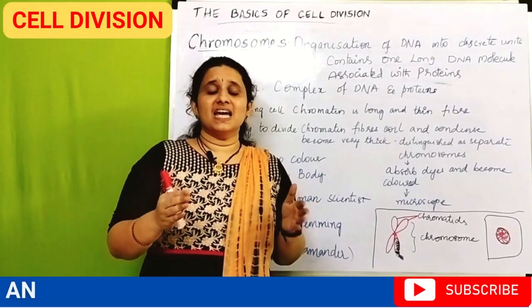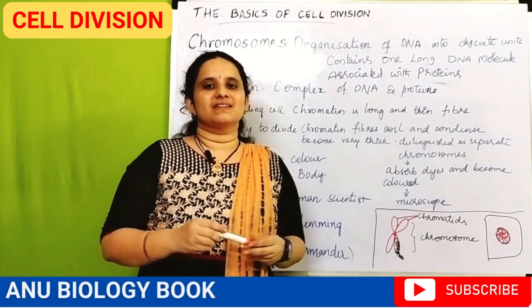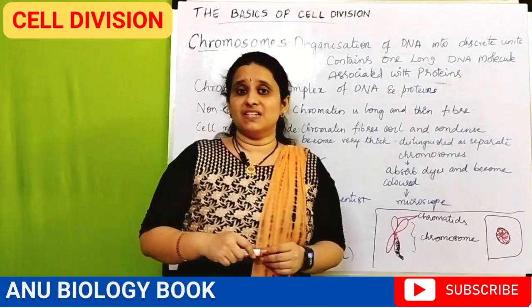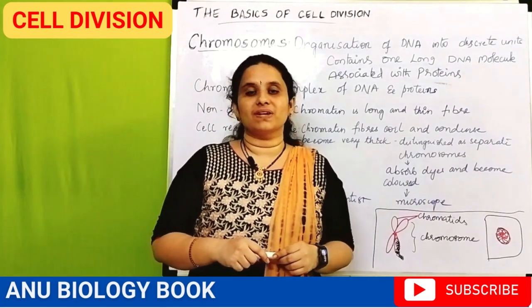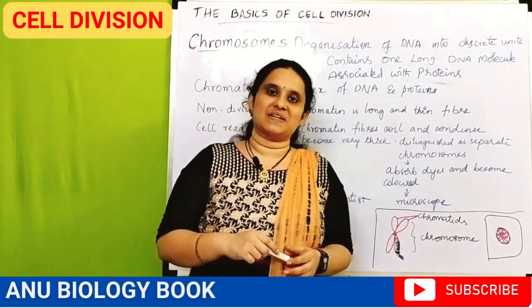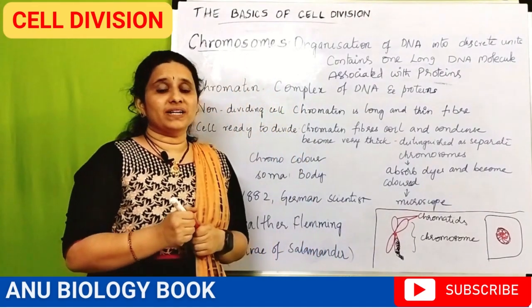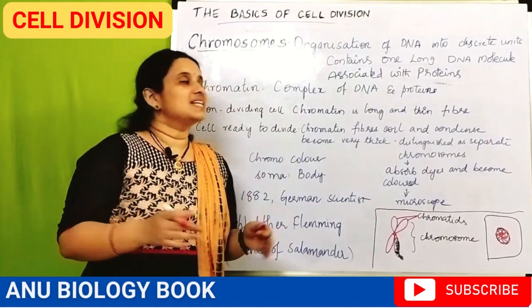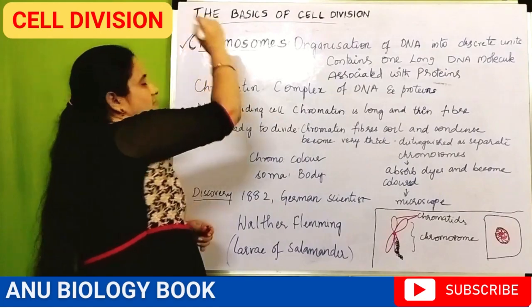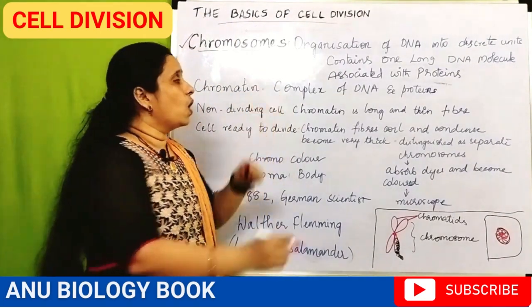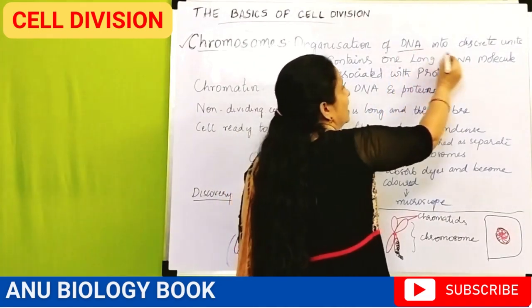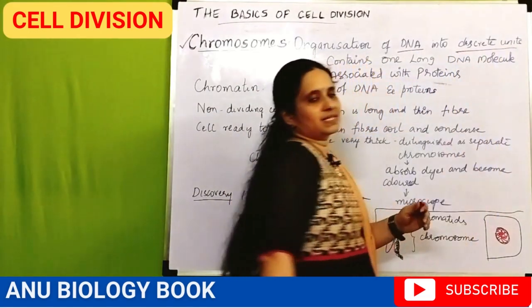Now let us learn the basics about cell division. To learn more about cell division in detail, we have to understand some terms related to the nucleus and cell. The first important term is chromosomes. Chromosomes are nothing but the organization of DNA into discrete units.